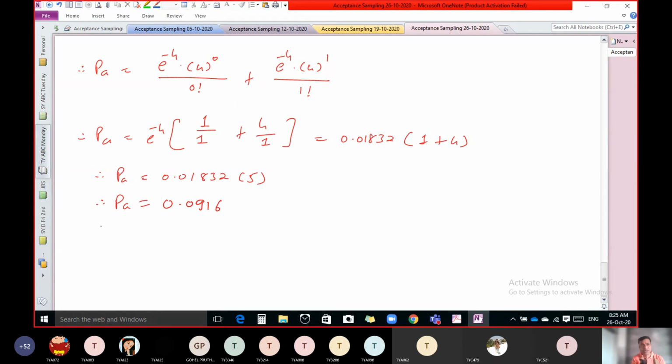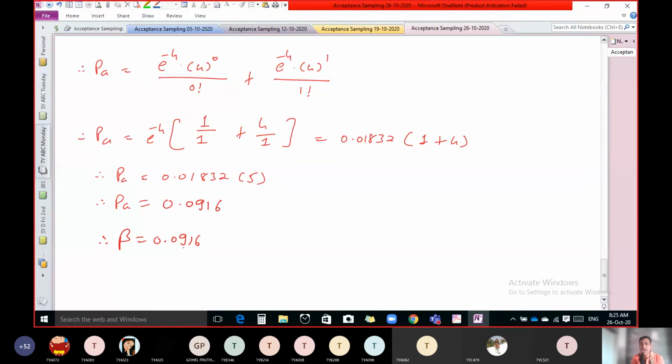And LTPD is given in the question, that means lot is not good. So when lot is not good, and if we accept the lot, then whatever the probability for that, that is considered as the consumer risk. Therefore beta equal to same thing, 0.0916. No need to subtract from 1, because if lot is not good and if we accept, then that is a consumer risk. AQL means what? Lot is good. If lot is good and if we reject, then there is a loss, means there is a wrong decision. And if there is a wrong decision, there is some risk.